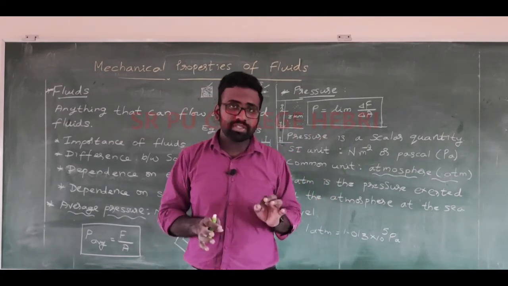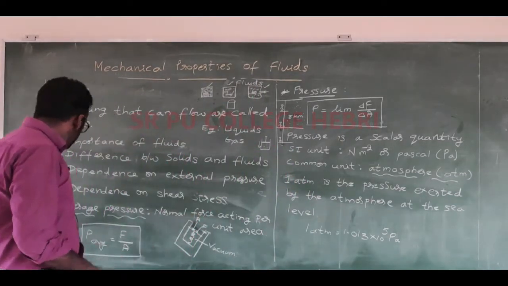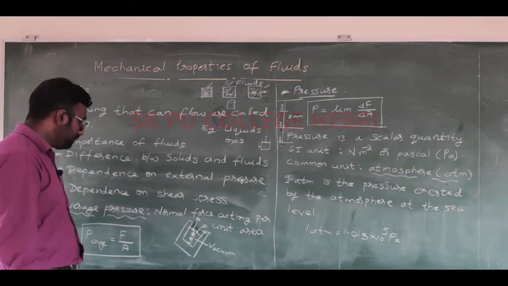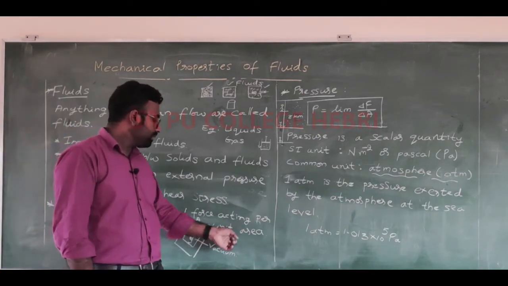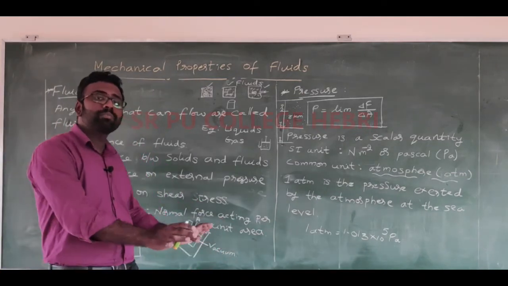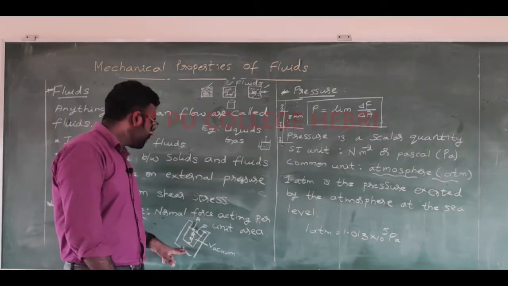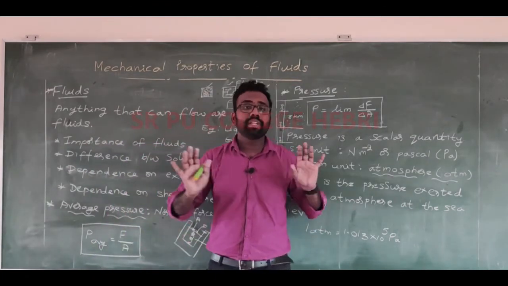Okay. So we will begin this chapter by knowing about pressure. Average pressure is the ratio of normal force to unit area, or we simply say that the normal force acting per unit area is known as average pressure. So pressure we can understand very easily.